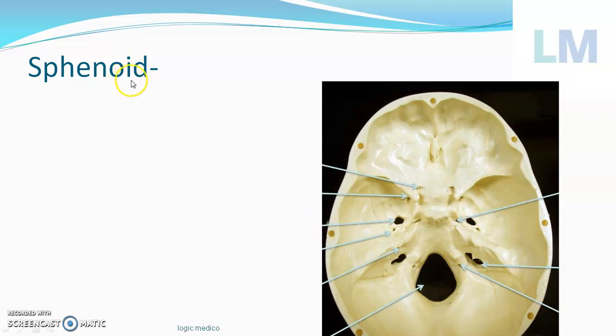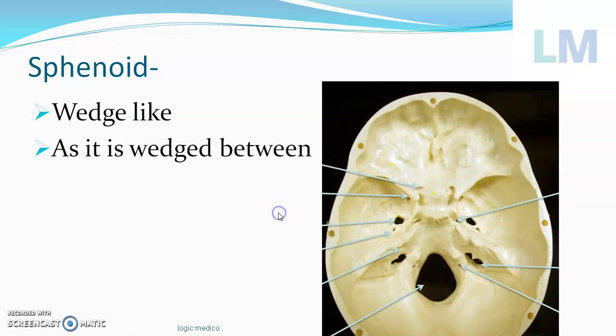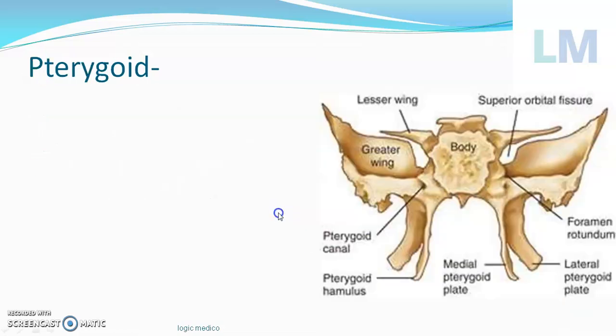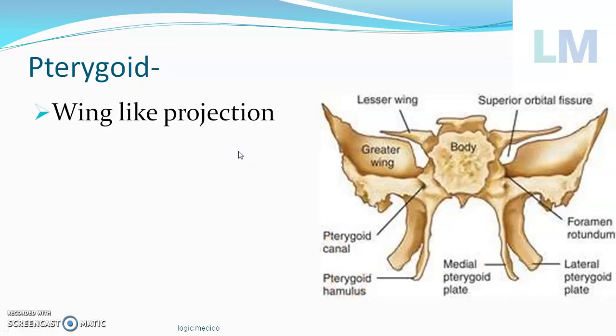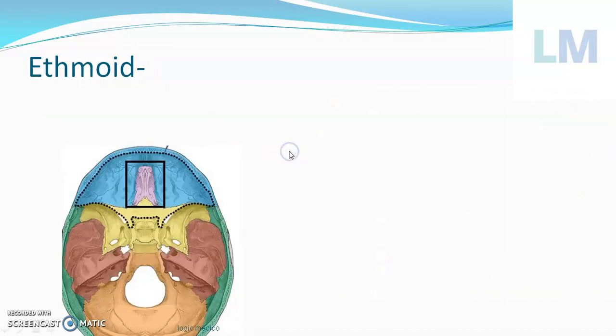Sphenoid. Please remember, oid means like. For example, cuboid means something like a cube. So this bone is wedge-like because it is wedged between the frontal and occipital bones. Next, pterygoid. The same sphenoid bone, lower down, has one more wing-like projection called pterygoid. Pterygo refers to wing, and oid means like, so it's a wing-like projection.